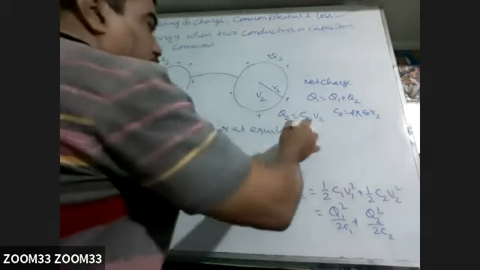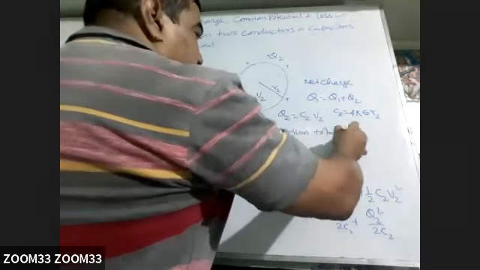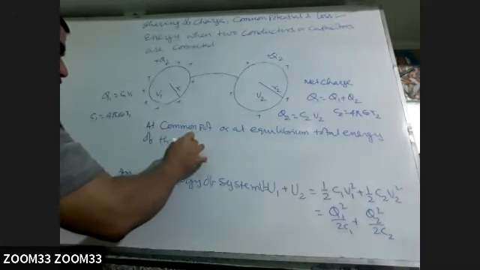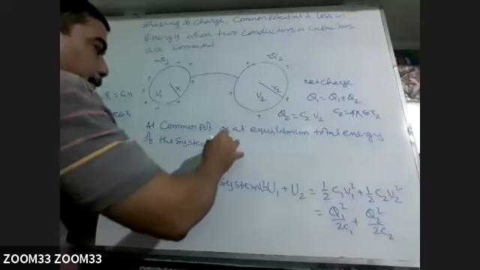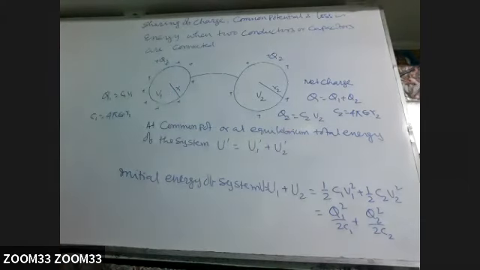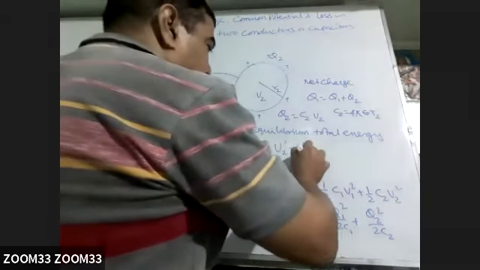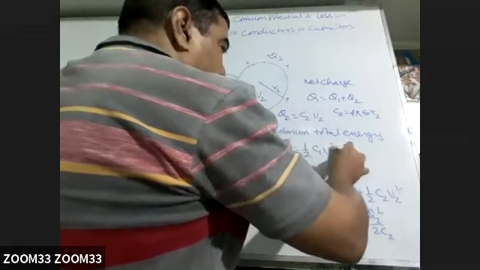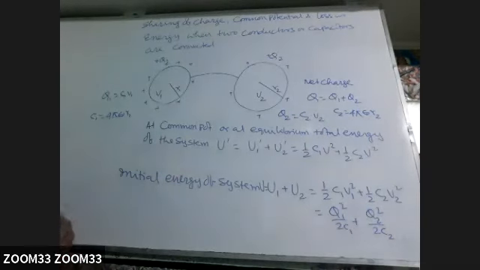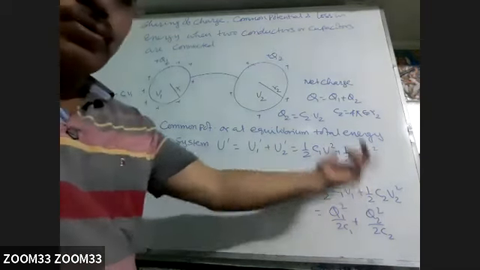At common potential, at equilibrium, the total energy of the system may be half C1 V square plus half C2 V square, or by Q1 dash, Q2 dash.